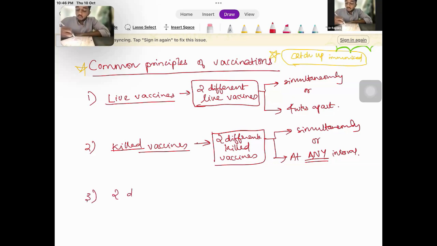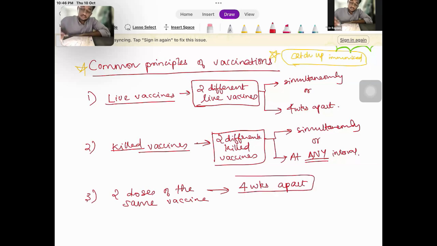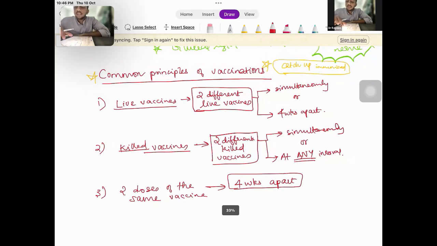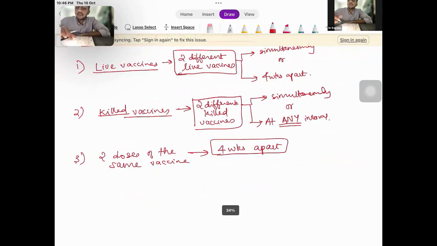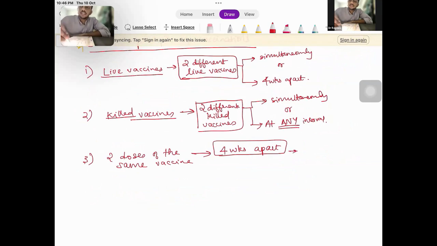And two doses of the same vaccine are ideally given 4 weeks apart. So after giving the first dose, the second dose should be at least 4 weeks apart for good immunogenicity, for a good immune response. So that is regarding two doses of the same vaccine. Okay.